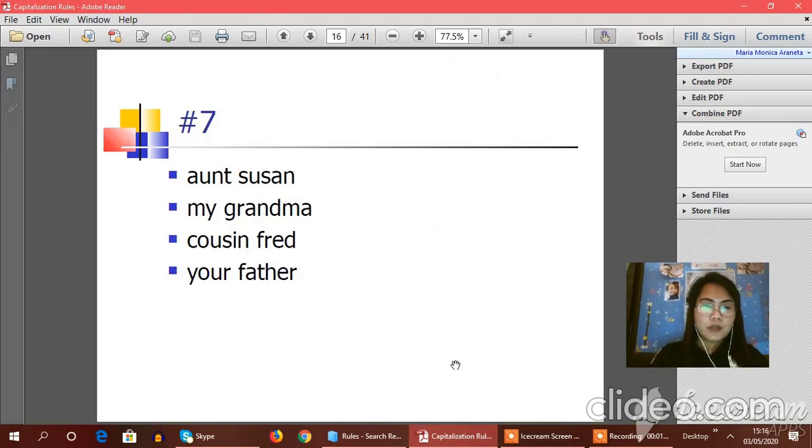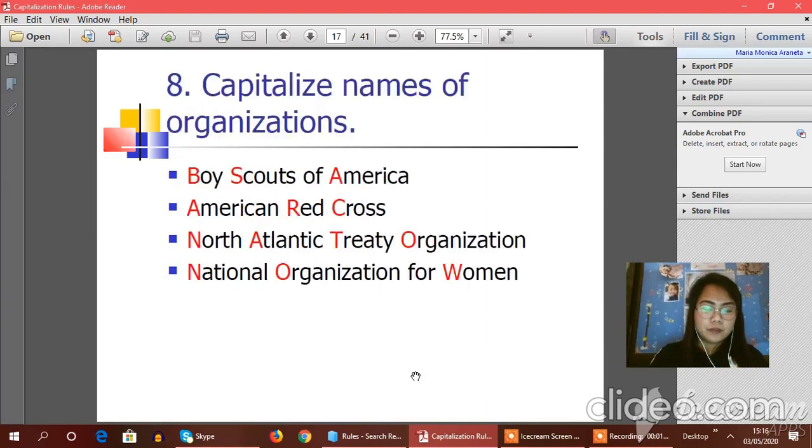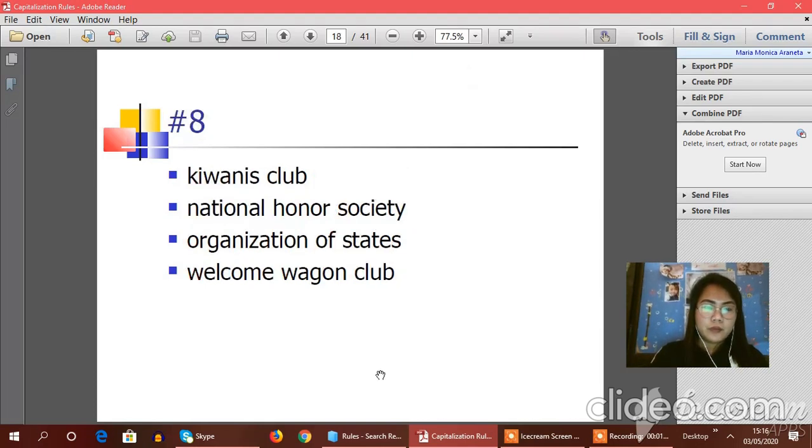So here's the activity 7. Now let's have rule number 8, wherein you need to capitalize names of organizations. So here are the examples. Okay, activity 8.